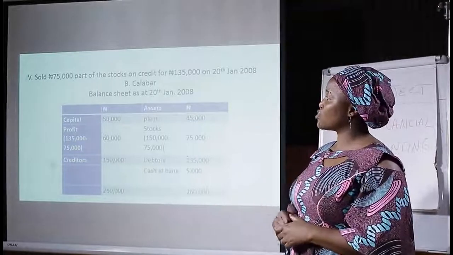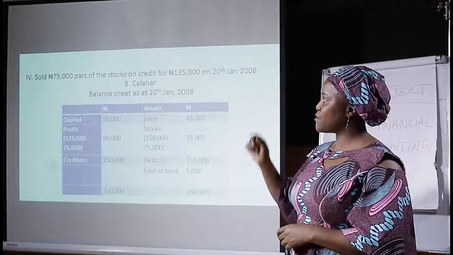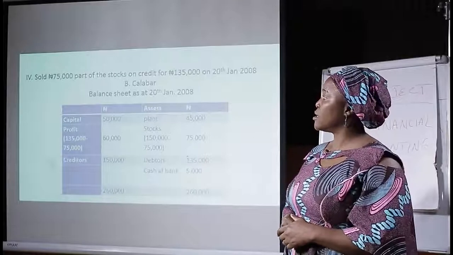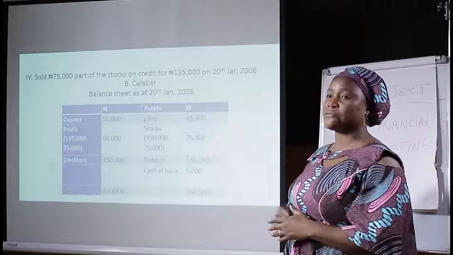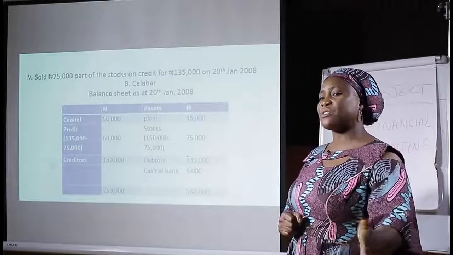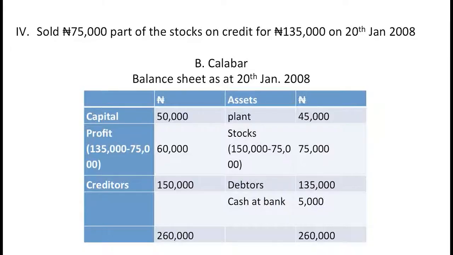By looking at this question, you should know that there's a profit in this business. Part is already sold for 135, and we're still having 75 left. So the table goes like this, with the name B Calabar, balance sheet as at 20th January 2008. On our debit side is our capital, which is 50,000 naira.